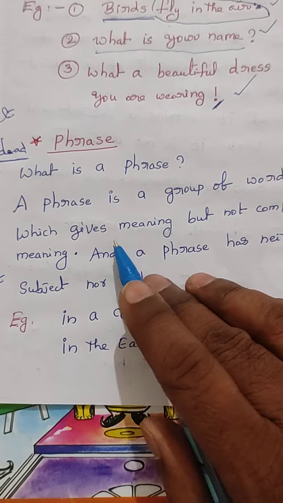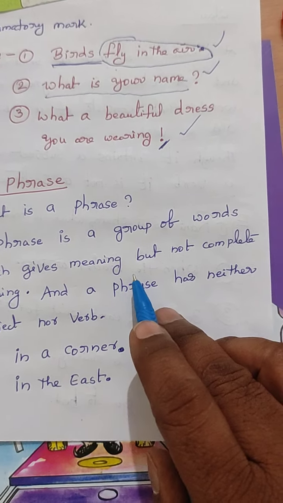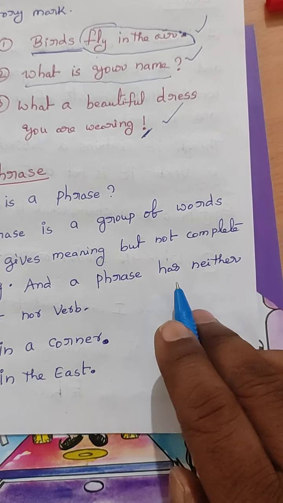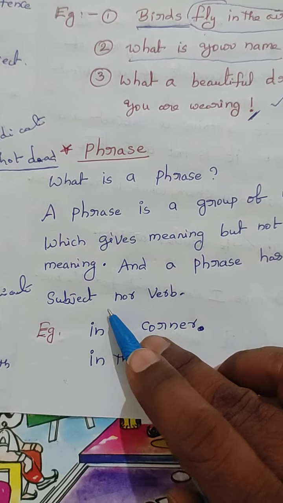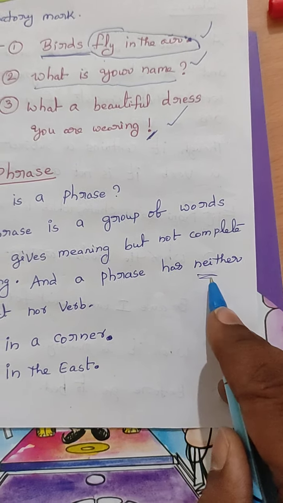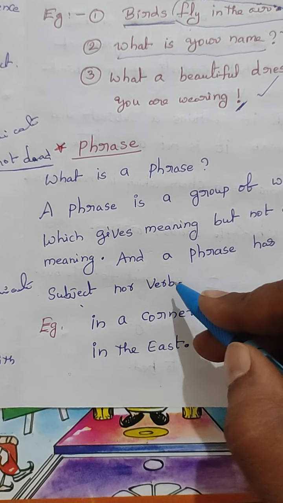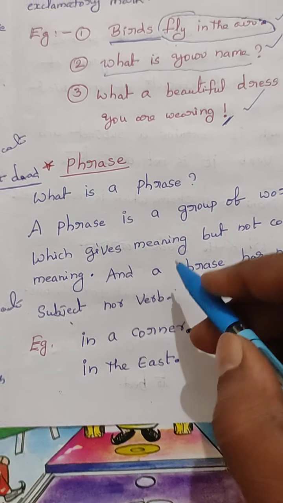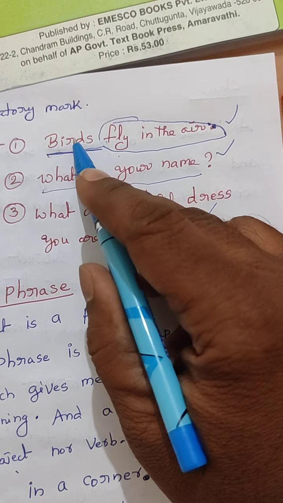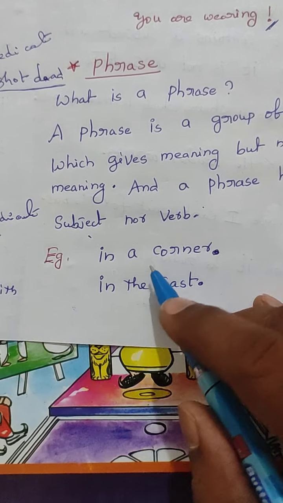But here, a phrase is a group of words which gives meaning but not complete meaning. And a phrase has neither a subject nor a verb. Neither means it indicates negative. That means a phrase does not contain a subject and does not contain a verb. Like this, here, birds is the subject. The remaining part is the predicate. Here there is no subject.